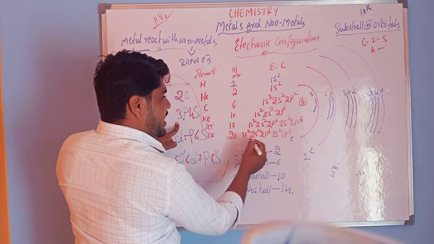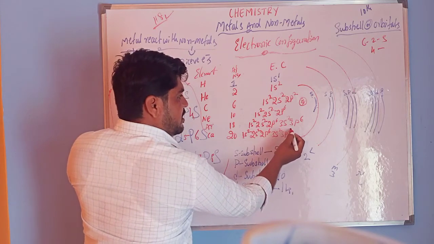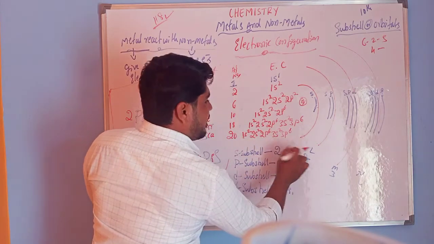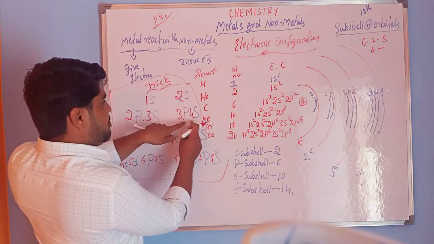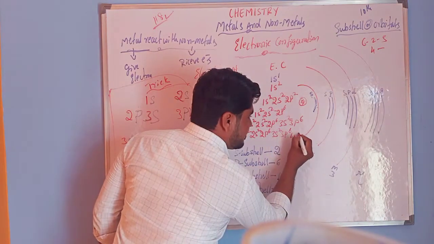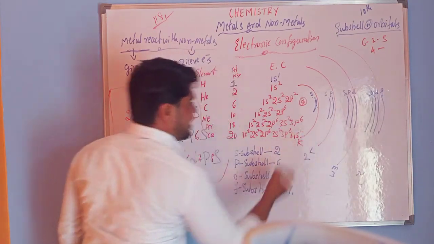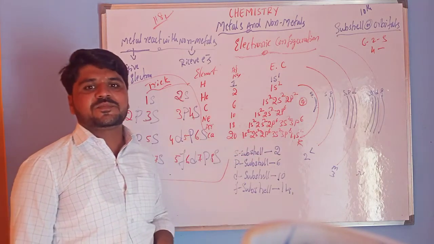Count the electrons. How many electrons? 2 plus 2 is 4, 4 plus 6 is 10, 10 plus 8 is 18. Remaining how many, ma? 20, right? That's why next, after 3p we have 4s. In s how many electrons? 2 electrons. This is the electronic configuration of calcium.